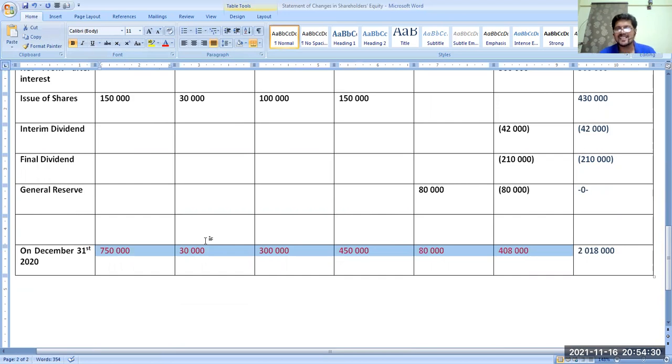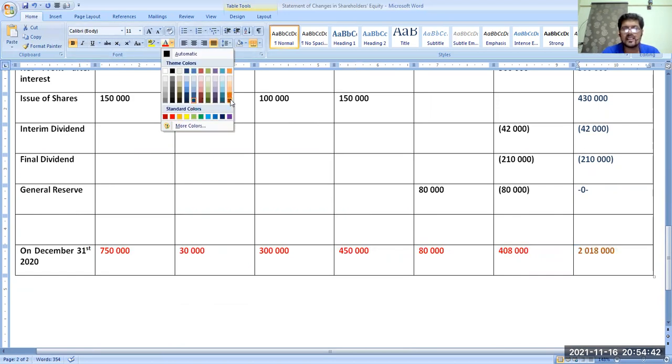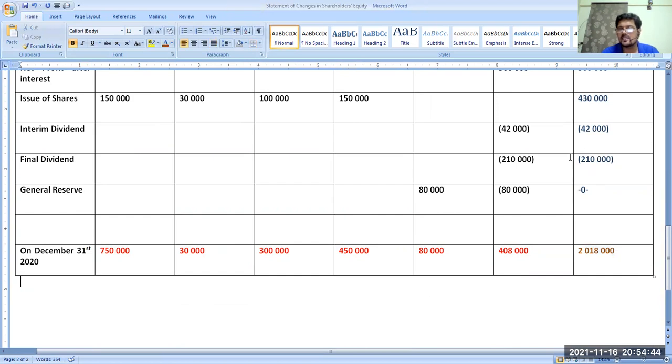Oh, it's done. So both the totals, the red totals and the blue totals, should be equal to this column. So I'm changing the color of this column to something else. Okay, that is a little bit different. So the blue column total and the red rows total should be equal to 2,018,000.